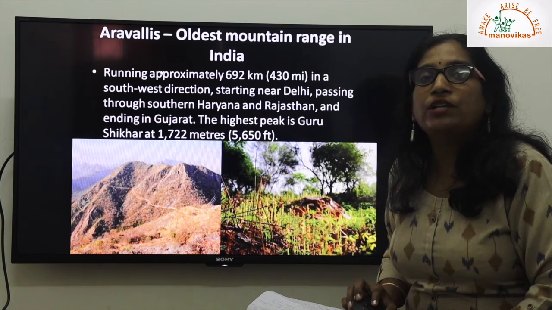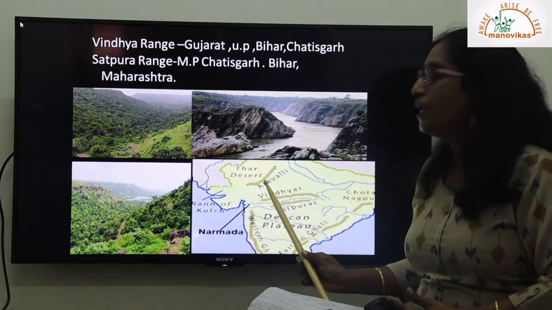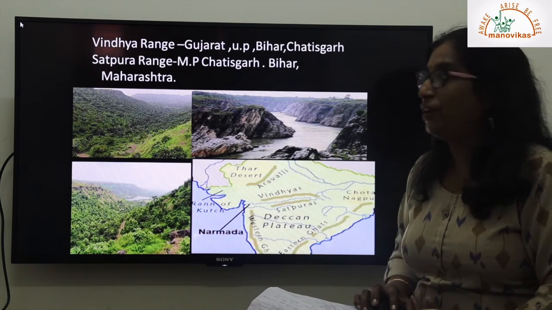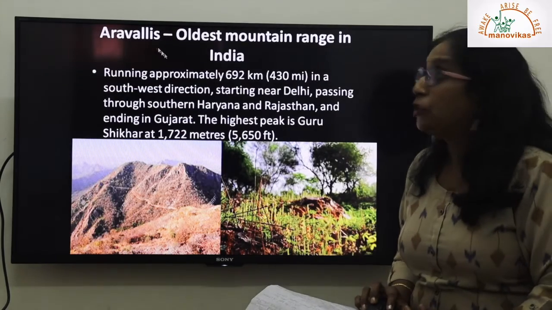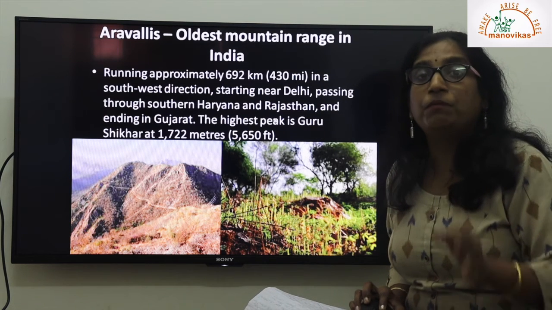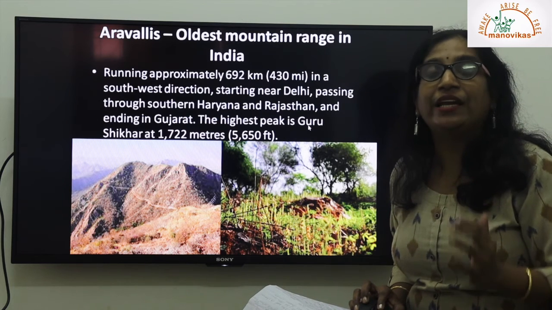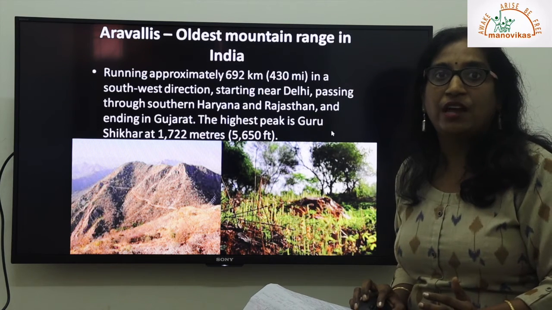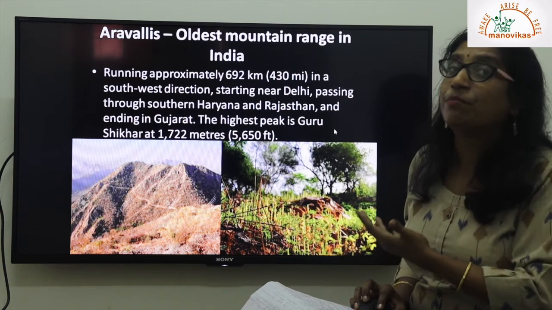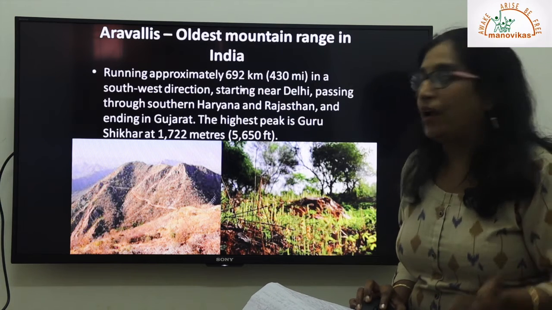Okay, the next important mountain range is the Aravallis. If you see the Aravallis, they are somewhere here, right at the southern part of the Thar Desert. The Aravallis play a very important role, geographically a very important mountain. They are also important because they are the oldest mountains of India. We know the Himalayas are the youngest mountains in the world. In India, if somebody asks you as general knowledge, you should know these are the oldest, first formed mountains in India. That is called the Aravallis.